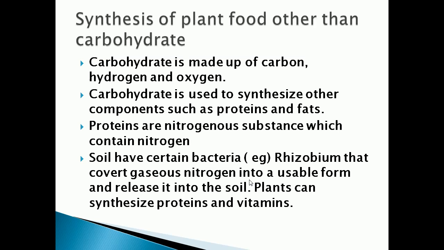Some plants cannot prepare their food. How they prepare their food, that is, the other modes of nutrition in plants, we will see in the next class.